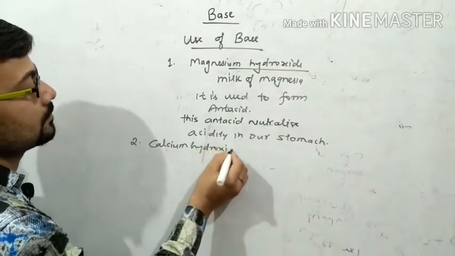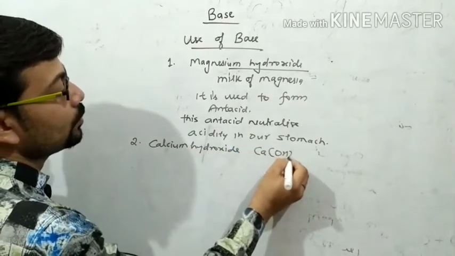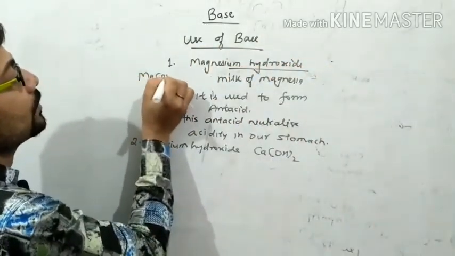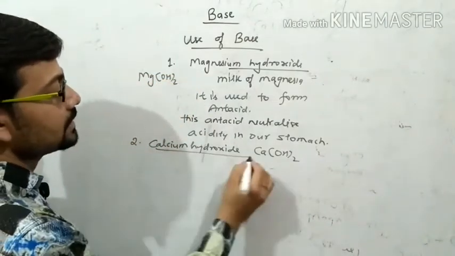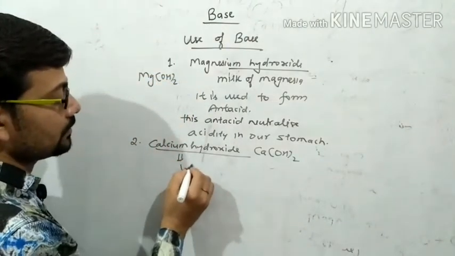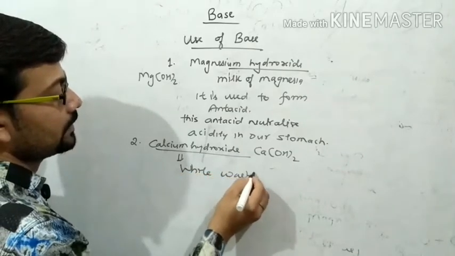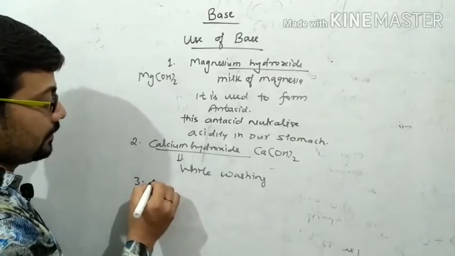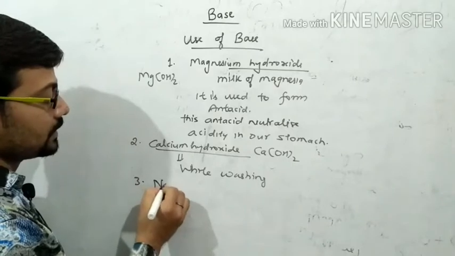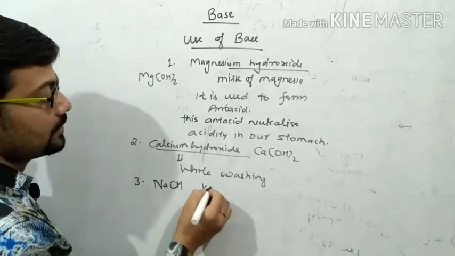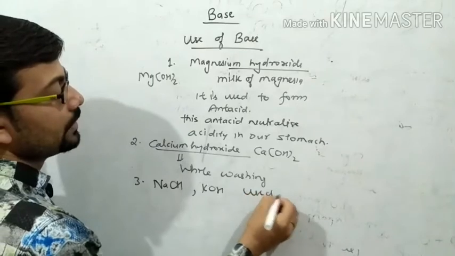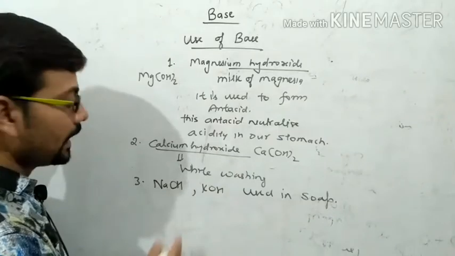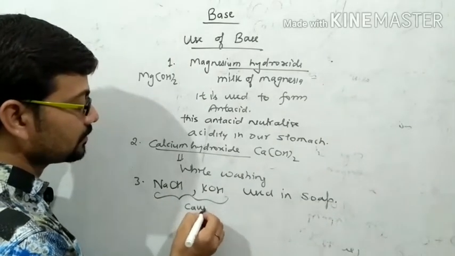Now the second base is calcium hydroxide, that is Ca(OH)2, and magnesium hydroxide is Mg(OH)2. Calcium hydroxide is used in whitewashing. Third, sodium hydroxide NaOH and potassium hydroxide are used in soap, and they are commonly called caustic.